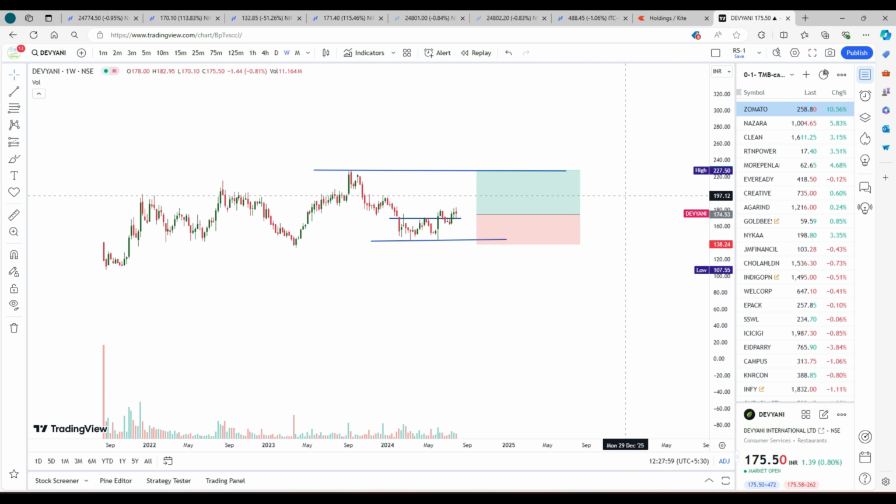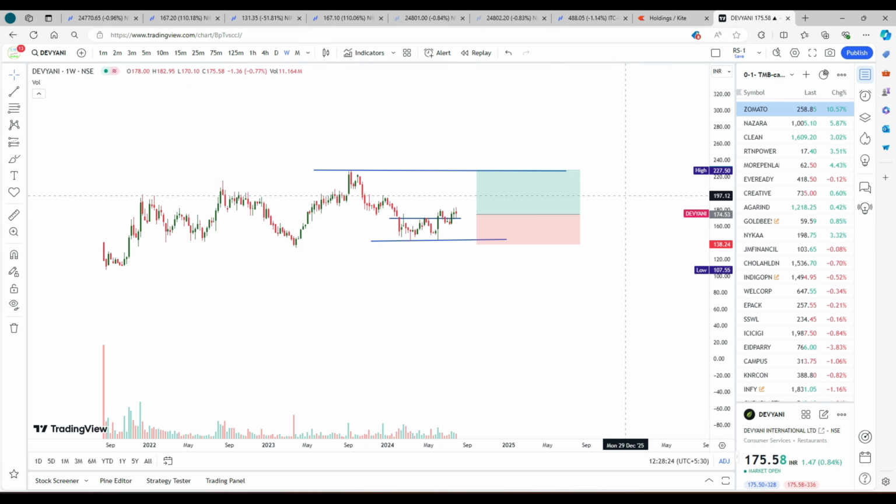Who provides the raw material for that? Galaxy Surfactants is one of the companies that supplies the chemicals to these companies. So if the FMCG companies are performing and the buying capacity of people is increasing, the ancillary companies are the kind of companies where we can invest. That is what common sense is.